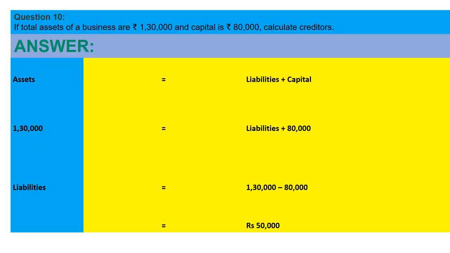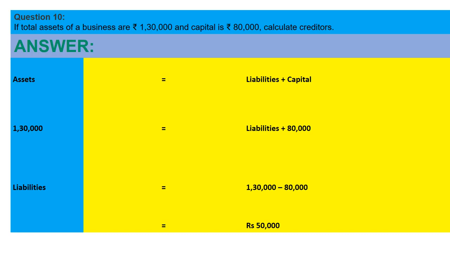They are asking you to calculate creditors. You know the formula: assets is equal to liabilities plus capital. Here in the question, assets are given, capital is given, but creditors are included in liabilities.